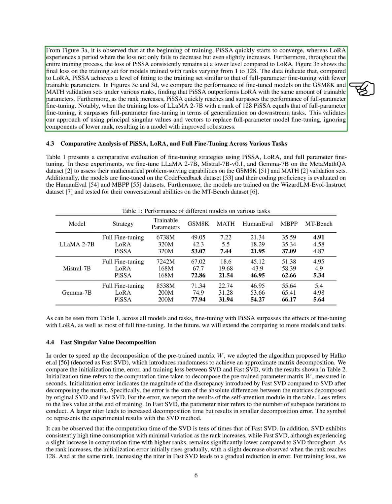Throughout training, PiSSA consistently maintained a lower loss compared to LoRA. Increasing the rank showed that PiSSA achieved similar fitting to the training set as full parameter fine-tuning with fewer parameters. PiSSA outperformed LoRA with the same number of trainable parameters and even surpassed full parameter fine-tuning as the rank increased. This approach of using principal singular values and vectors improved model robustness.